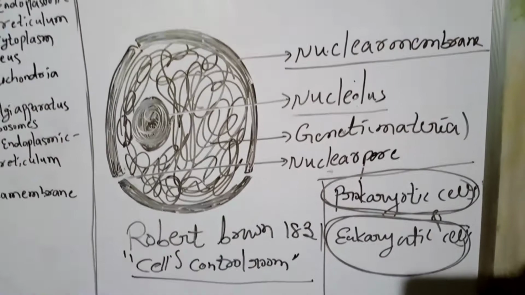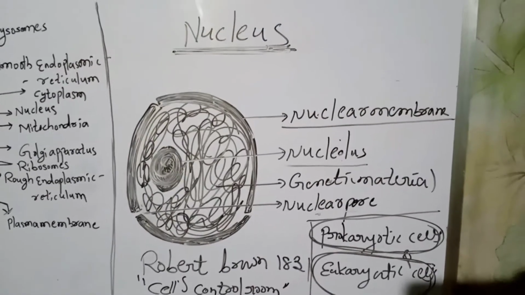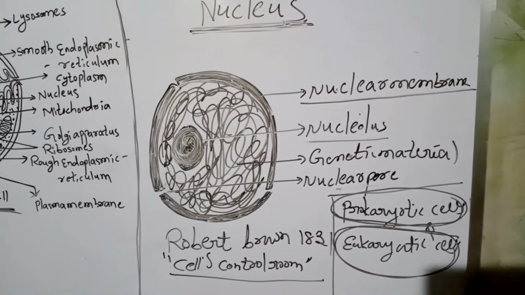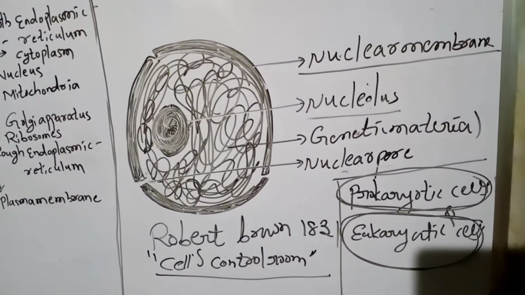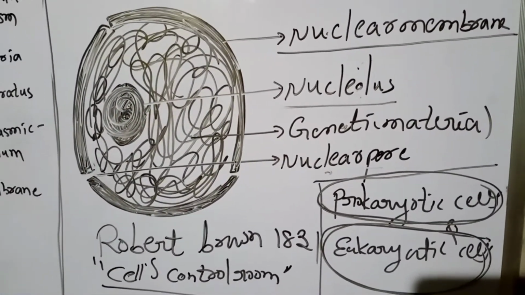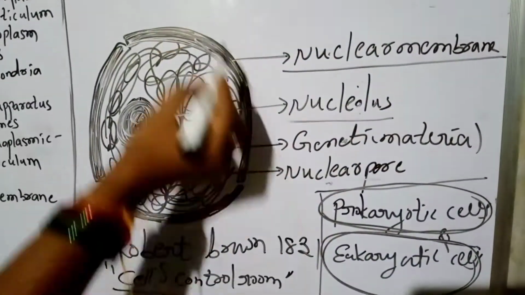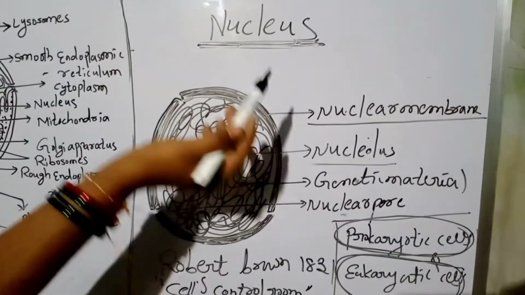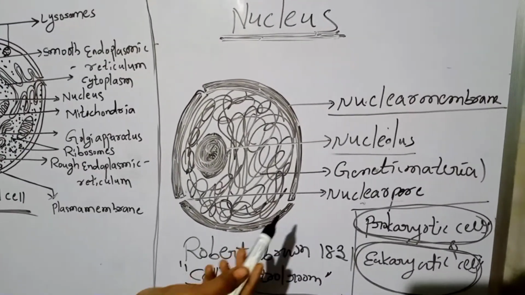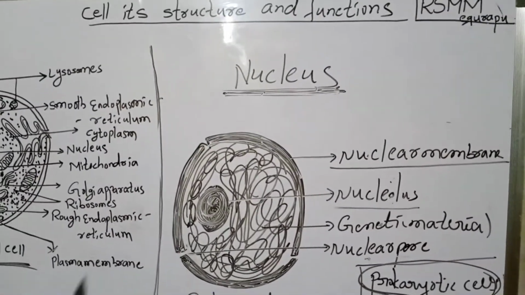Almost all eukaryotic cells contain this nucleus, except red blood cells in mammals and phloem sieve tubes in plants. Phloem means, we know that xylem and phloem are there. Xylem is responsible for transporting water in plants, and phloem is responsible for transporting food material. And even these cells do have nuclei in the beginning. I mean, RBC and phloem sieve tubes also contain a nucleus in the beginning.